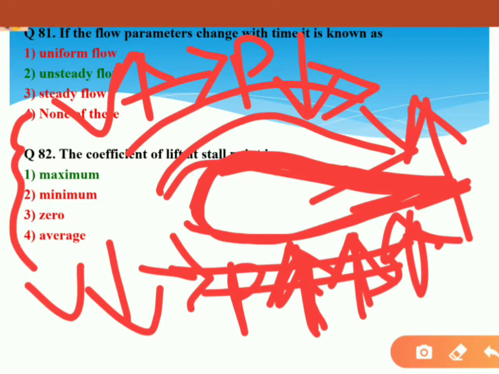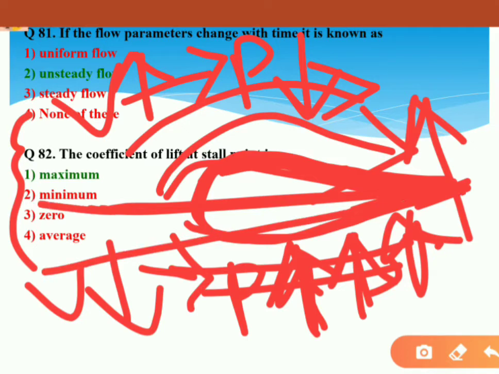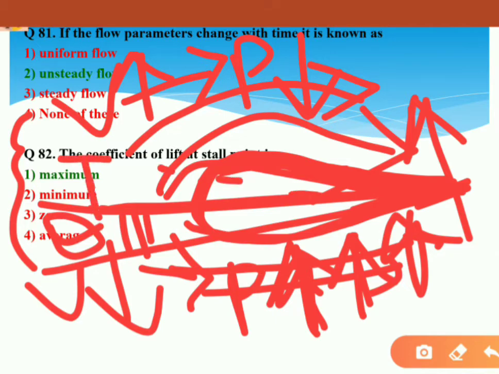Now see here that inclination angle is called the angle of attack. If that angle increases, then up to a certain point the lift will increase, then after a certain angle the lift will decrease.